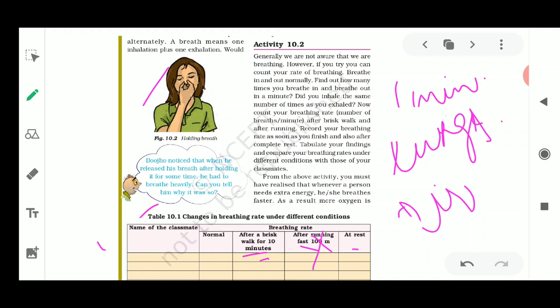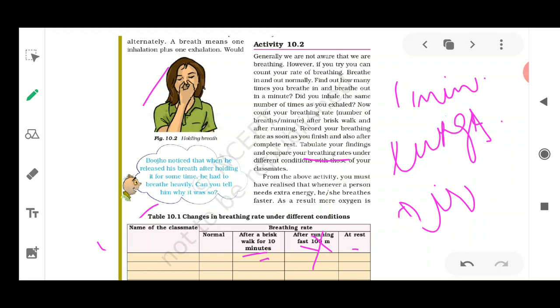You record the observations, compare these things, and take out the inference from this table, meaning what you understood from it, what kind of breathing rate you people are having. Tabulate your findings and compare your breathing rate in the different conditions. What are these different conditions? I just now discussed that.